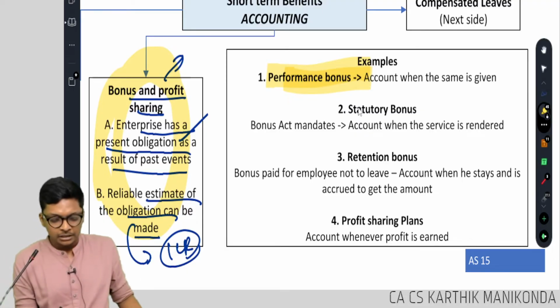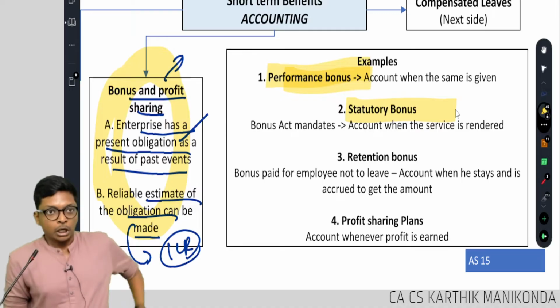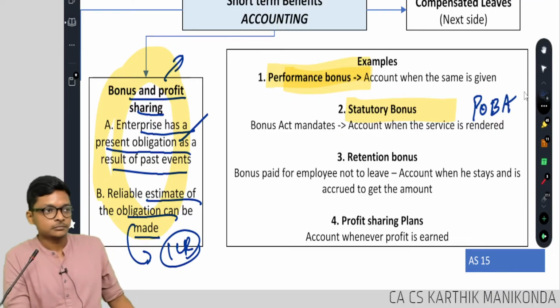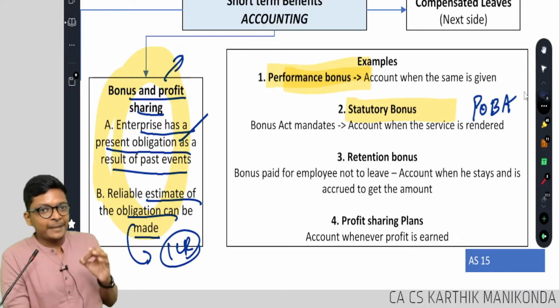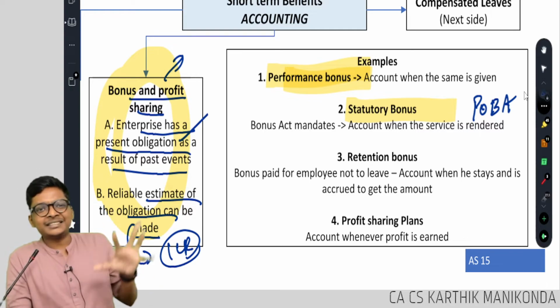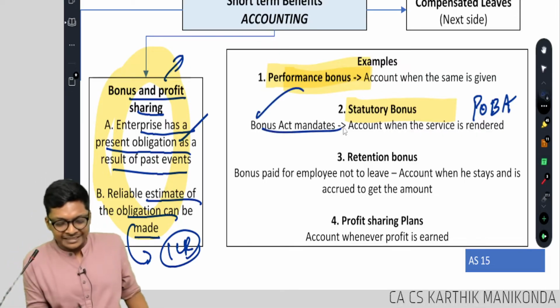Okay. Next. What is statutory bonus? Law. We have an act called the Payment of Bonus Act, which says for certain types of companies, bonus is mandatory. So then it becomes bonus as the act mandates.